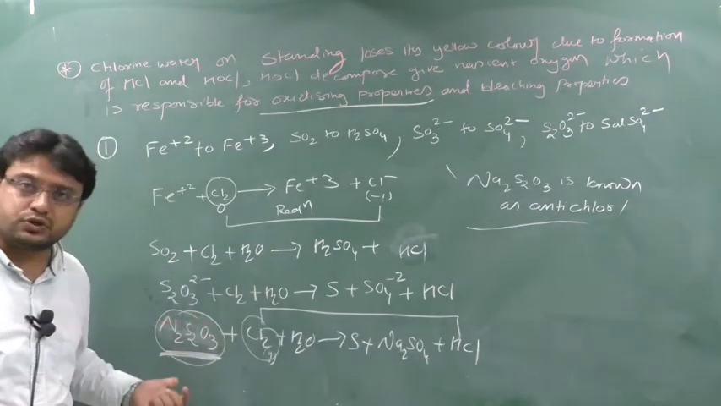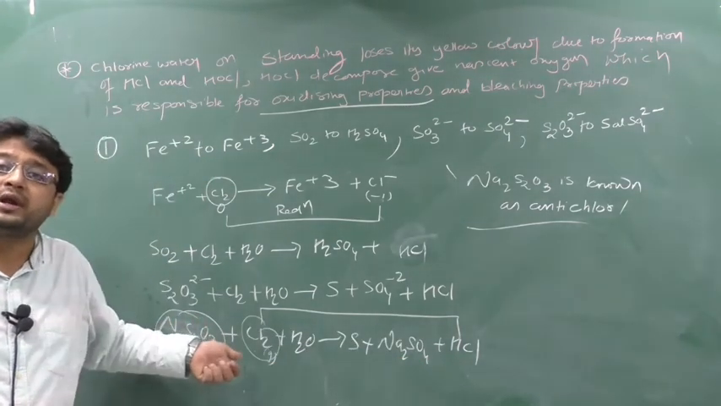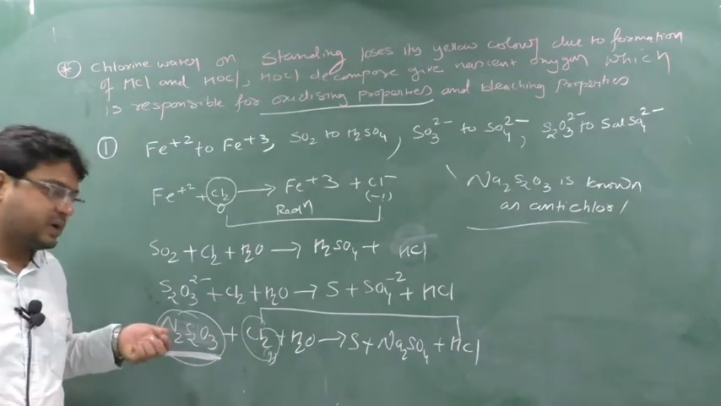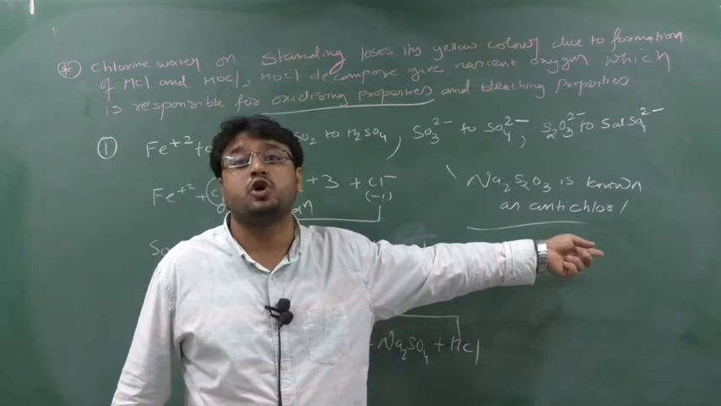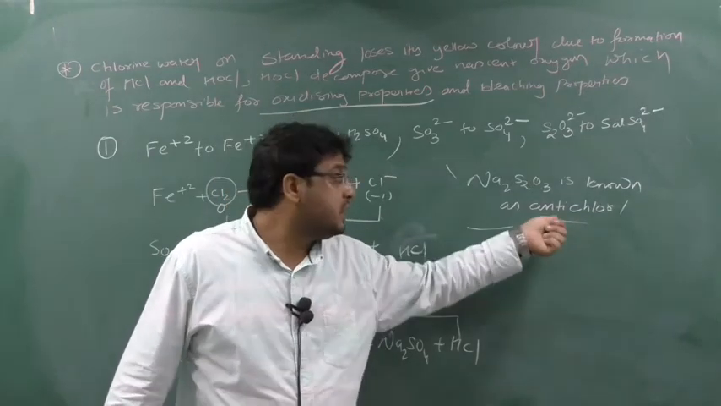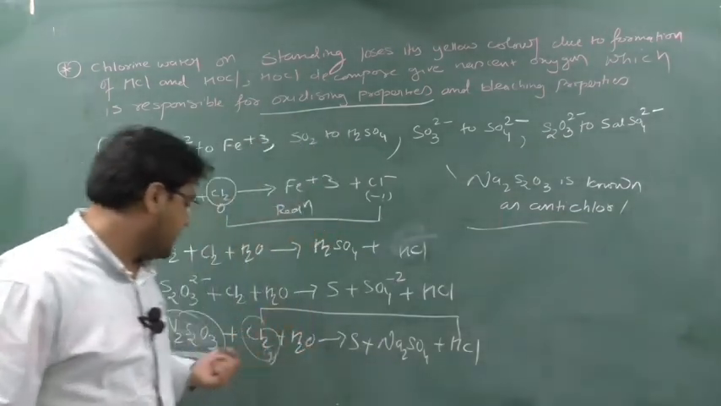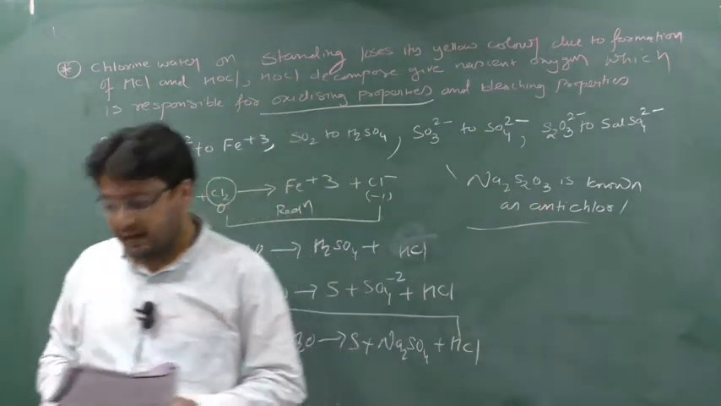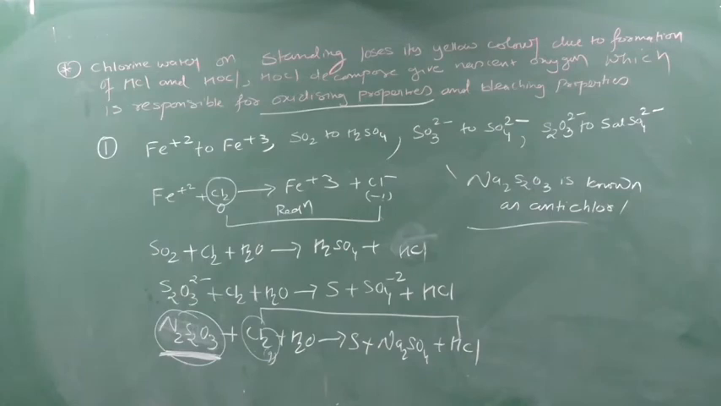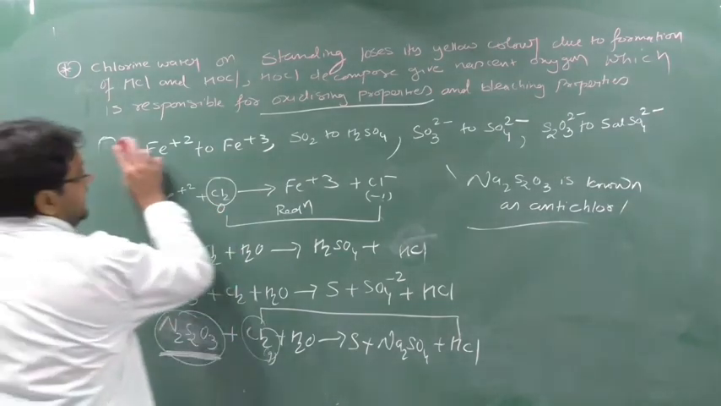So this Na2S2O3 is used to remove chlorine gas from any product. That's why Na2S2O3 is known as an antichlor, for removal of chlorine. Clear? So write down. This point is very important, that Na2S2O3 is known as an antichlor. Are you understanding or not? Write down. Next we will see the bleaching property. Written now? Take a screenshot. Okay, thank you. Next you write down.